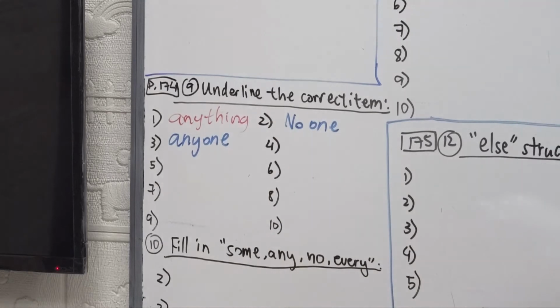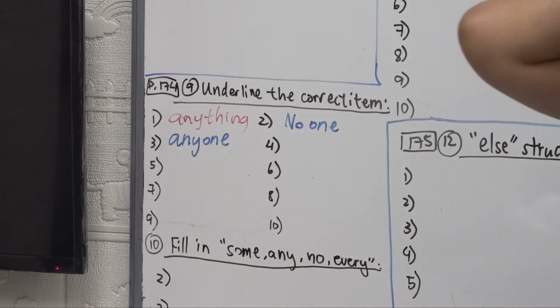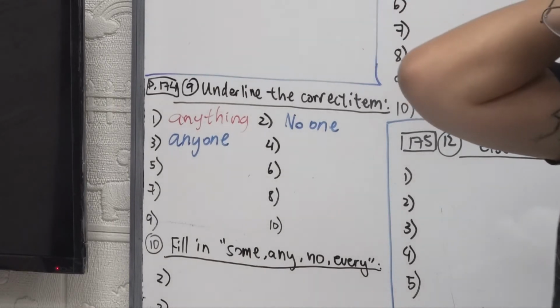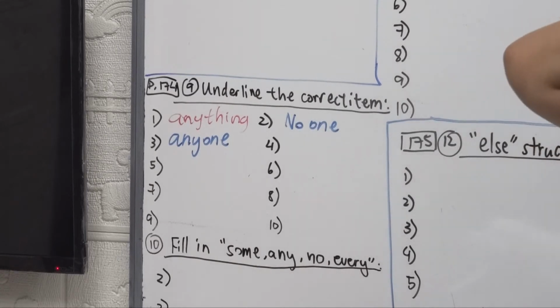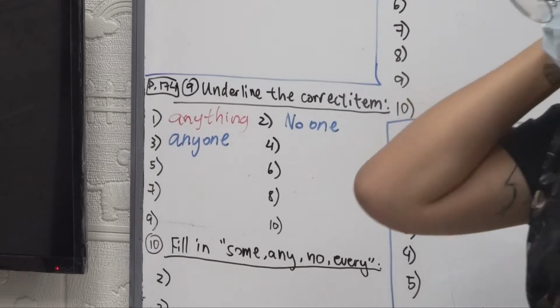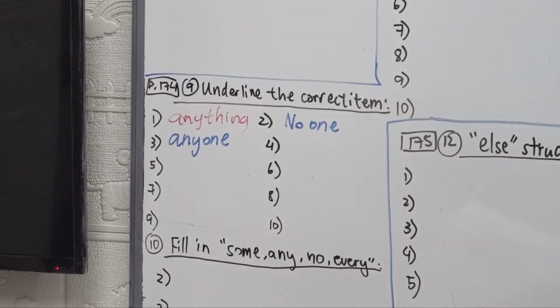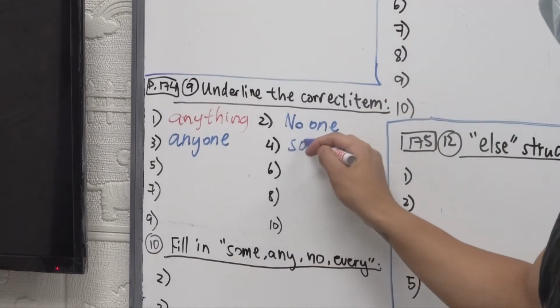Because the point is, "hardly" is a negative. If you say "hardly no one," that means someone, right? Alright. Number 4, "I need any more milk" or "some more milk." What do you think? Some more, right? Some more milk.